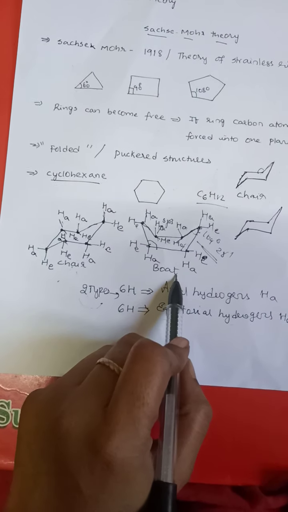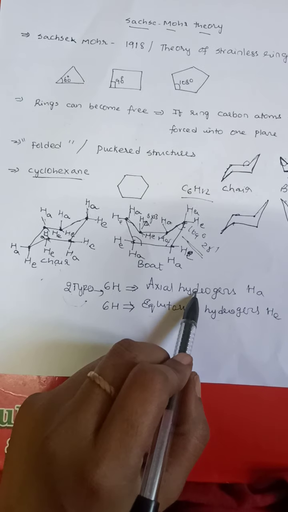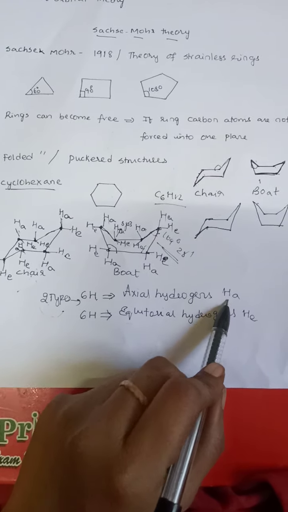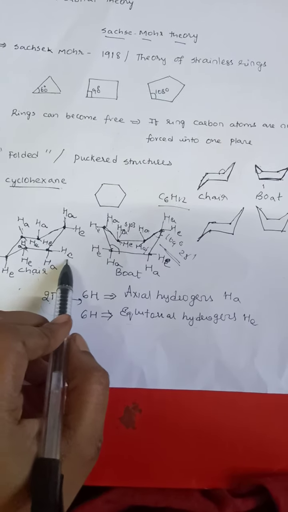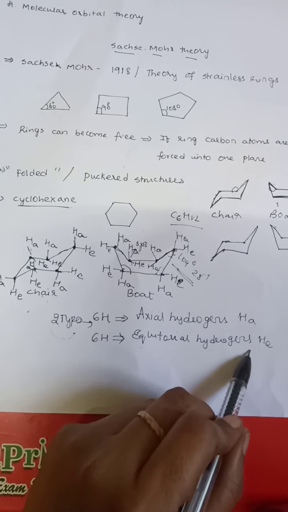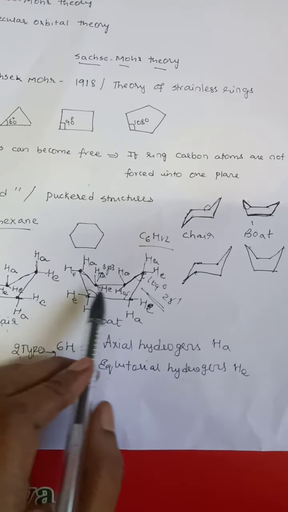So in this way 6 equatorial hydrogens and 6 axial hydrogens are present in the structure of the chair or boat form of cyclohexane. The ones which are perpendicular to the plane of the ring are called axial hydrogens. The ones which are moving parallel to the plane are said to be equatorial hydrogens, right?